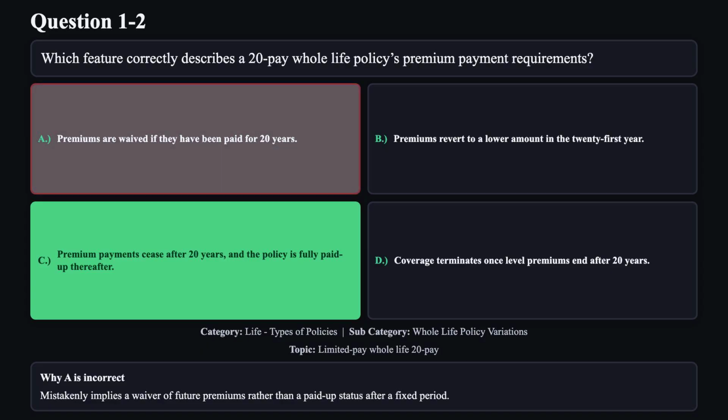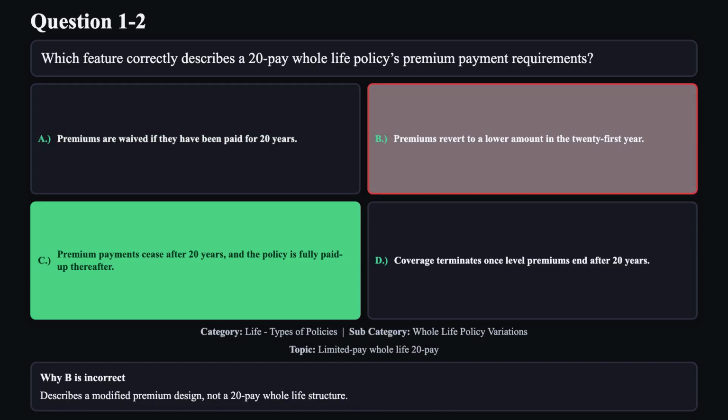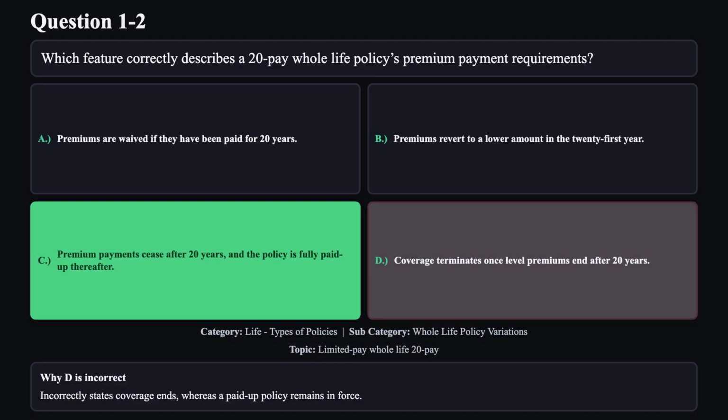Reason A is not correct. Mistakenly implies a waiver of future premiums rather than a paid-up status after a fixed period. Reason B is not correct. Describes a modified premium design, not a 20-pay whole life structure. Reason D is not correct. Incorrectly states coverage ends, whereas a paid-up policy remains in force.